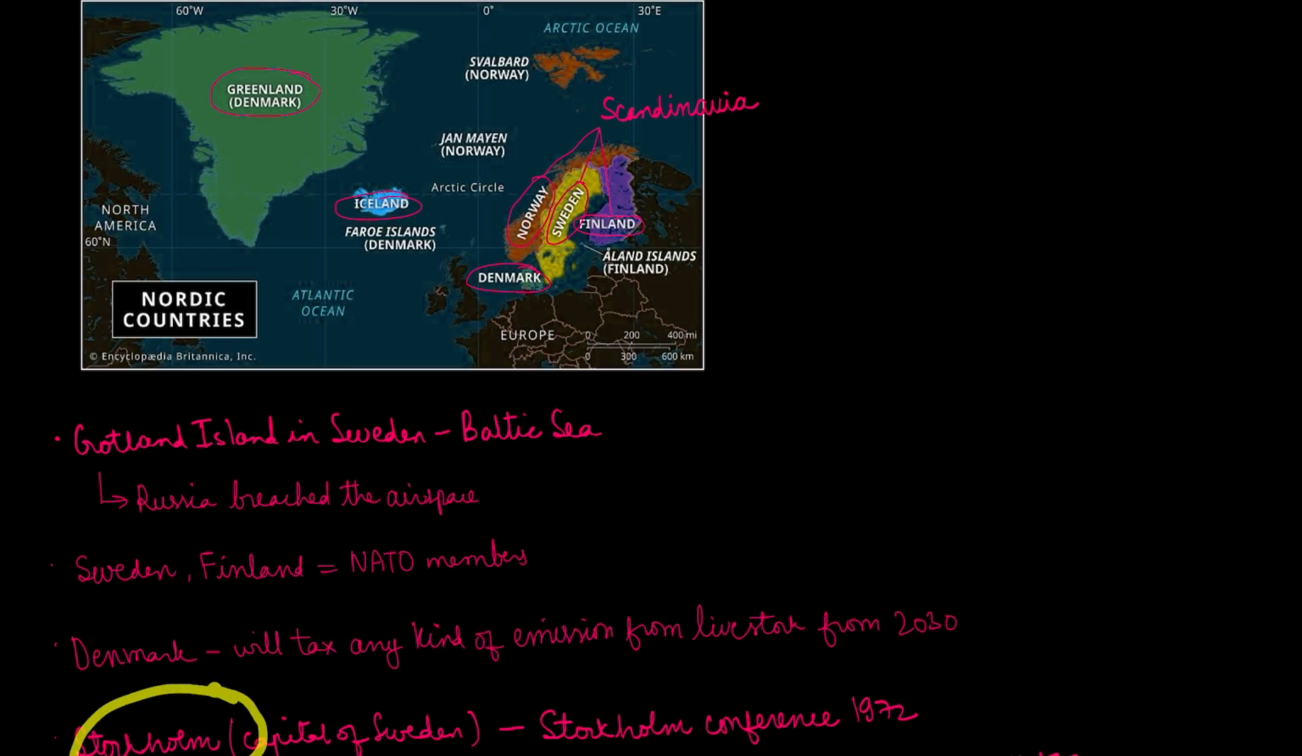Then there is Stockholm. Stockholm is the capital of Sweden. Stockholm is obviously famous for the Stockholm Conference of 1972, which resulted in the establishment of UNEP, United Nations Environment Programme.